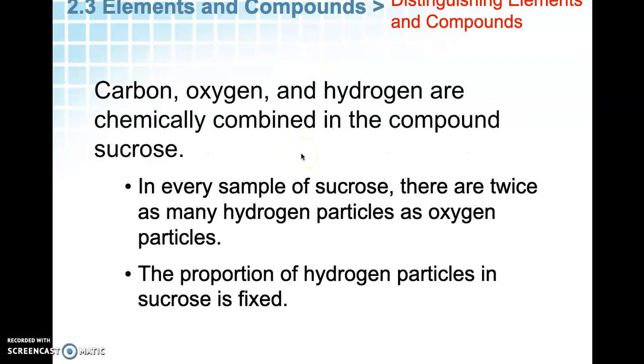Carbon, oxygen, and hydrogen are chemically combined in sucrose, which is just simple sugar. In every sample of sucrose, there are twice as many hydrogen as oxygen. This proportion is fixed. All samples of sucrose have twice as much hydrogen as oxygen.